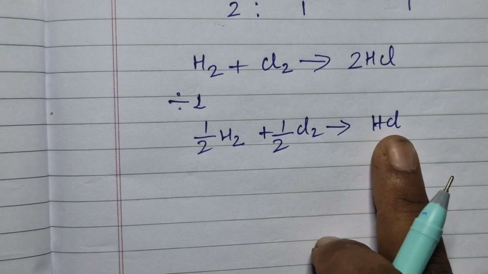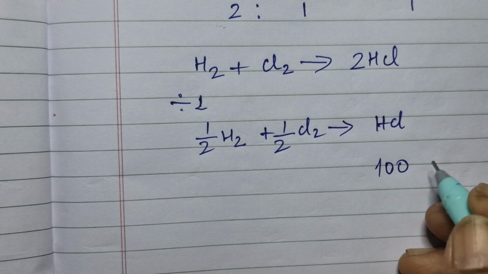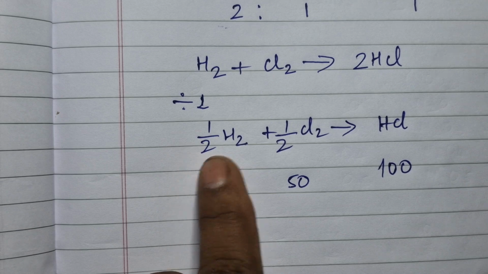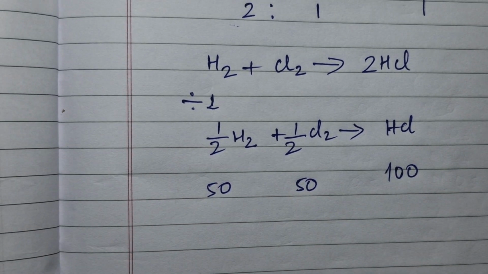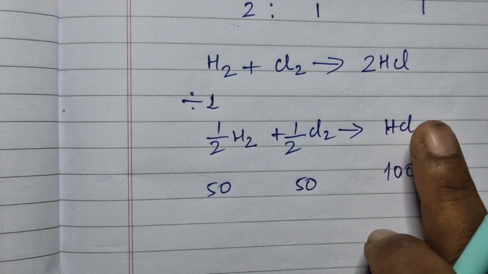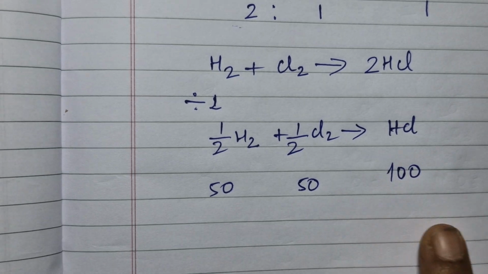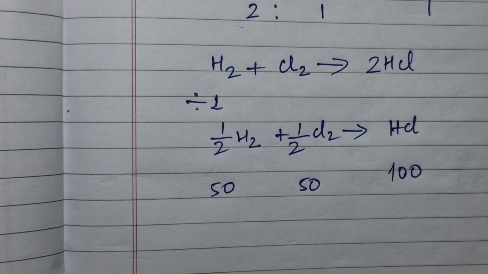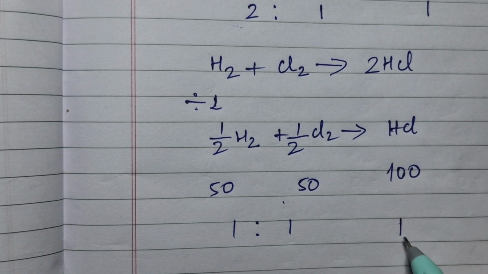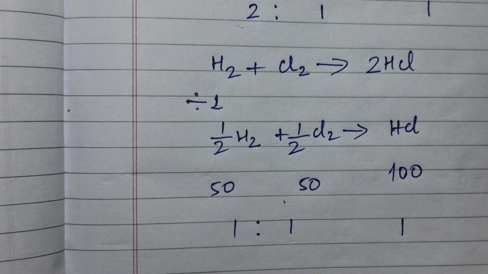If I take this as 1 as a whole, then this is half, this is half. So if I take 100, then this is 50 ml and this is 50 ml. In this case, 50 plus 50, total 100, is working out, but it will not work out in all cases. You have to go for making 1 molecule of that particular gas. In some cases it will be half, in some cases 1/4. But in simple words, they both are in the ratio 1:1 to form this one molecule or one mole of HCl. So 1:1 is the simplest ratio.